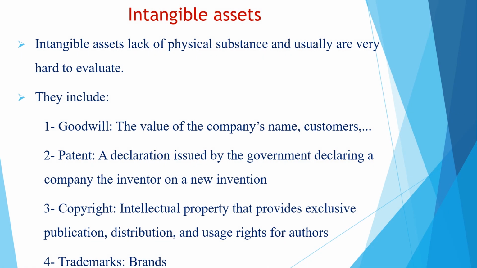The last category in assets is the intangible assets. Intangible assets do not have physical substance. They are somehow moral. We have 4 types of intangible assets. Goodwill represents the value of the company in the market. This includes the name of the company, the number of customers, and so on. So goodwill represents the reputation of the company in the market.